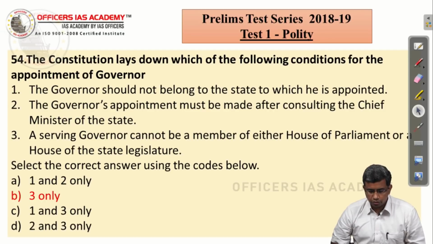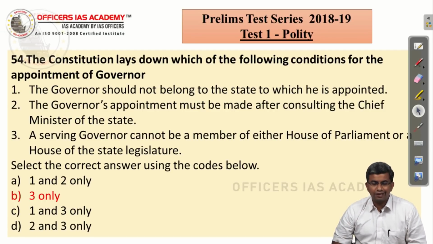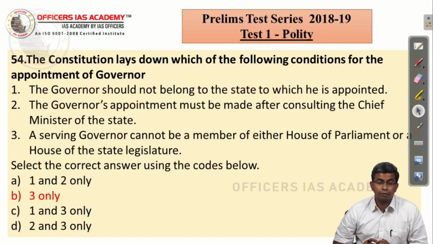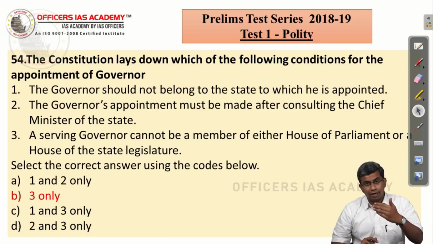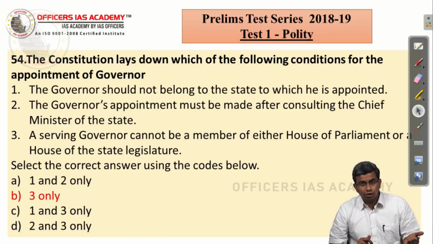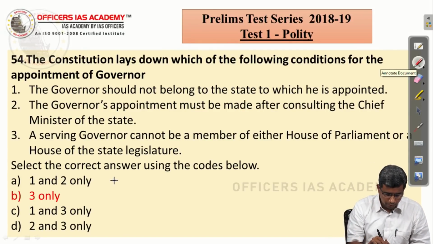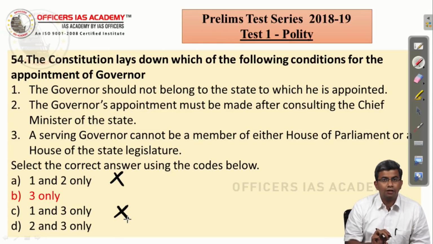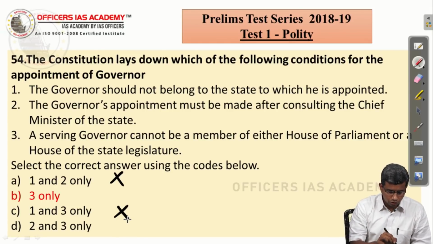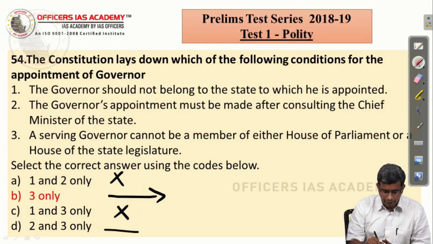The constitution lays down which of the following conditions for appointment of a governor? The governor should not belong to the state to which he is appointed. I have specifically said that this is not a constitutional requirement. This is the convention which has been followed, and it has been reiterated by the Sarkaria Commission, and that has again continued to be followed even now. So, it is not mentioned in the constitution. So, the first statement is wrong. The moment you know the first statement is wrong, you have automatically eliminated 2 choices. It becomes a 50-50 question. So, the choice is between B and D.